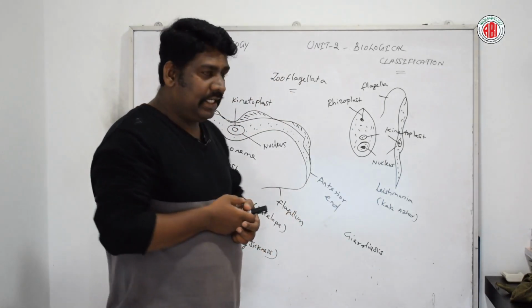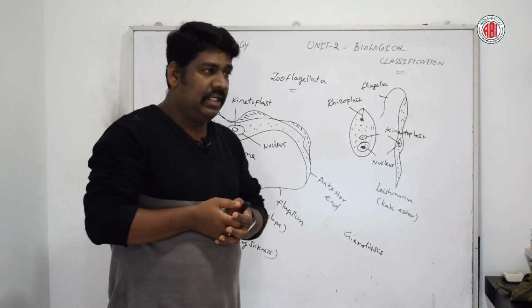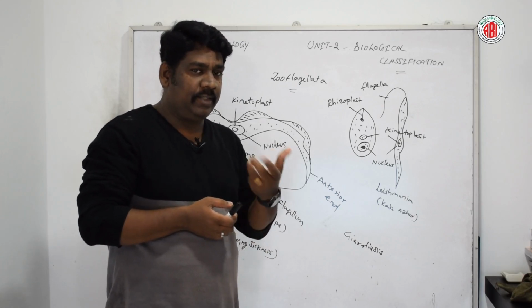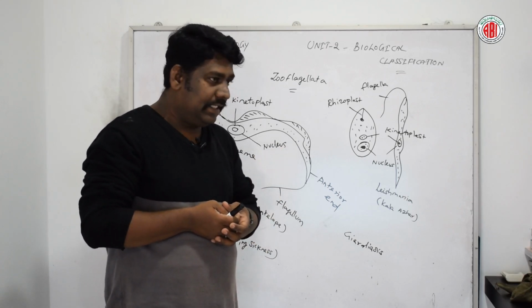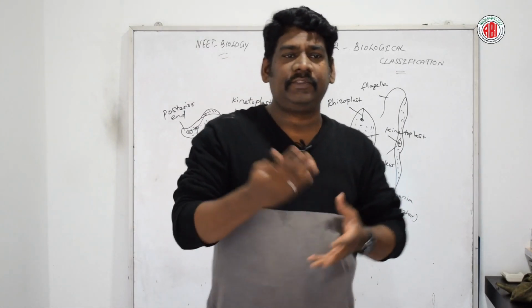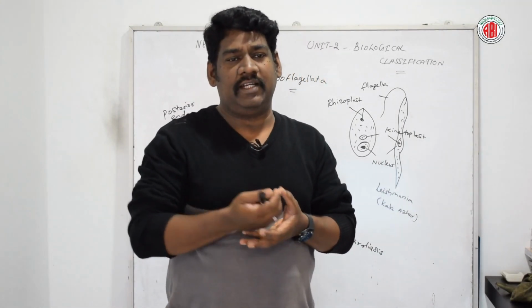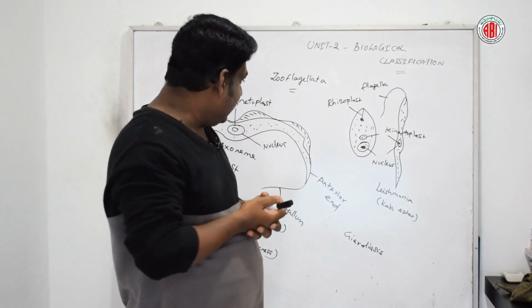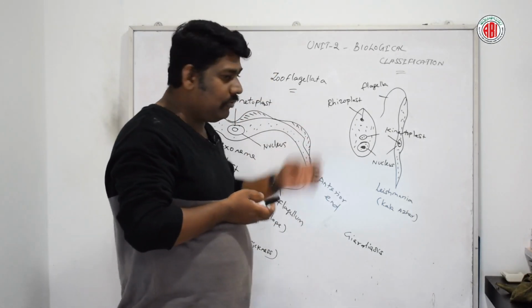So mostly these organisms survive in the human body or the human reproductive system, which is considered the host organism. Let us see a few more organisms belonging to the Zooflagellata category.